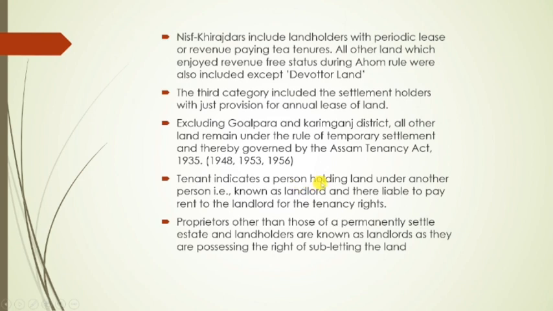Tenant indicates a person holding land under another person, known as landlord, right? So tenant means a person holding land under another person. This another person is known as landlord, and they are liable to pay rent to the landlord for the tenancy rights. And next one is proprietor other than those of a permanently settled estate, and landholders are known as landlords as they possess the rights of subletting the land, right?